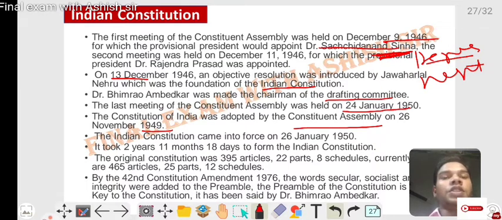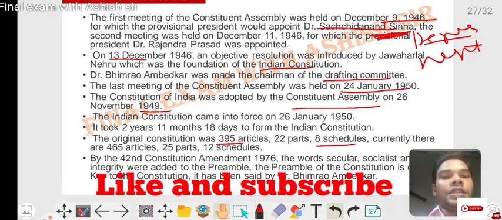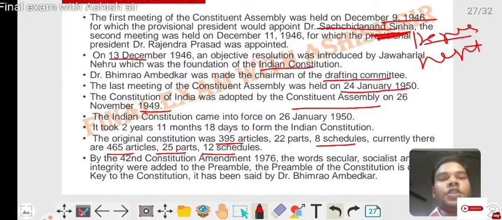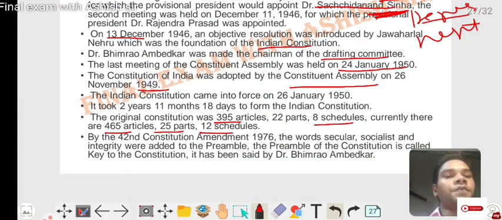The original Constitution had 395 articles, 22 parts and 8 schedules, and currently there are 465 articles, 25 parts and 12 schedules. By the 42nd Constitution Amendment in 1976, the words secular, socialist and integrity were added to the Preamble. The Preamble of the Constitution is called the key of the Constitution. This has been said by Dr. Bhimrao Ambedkar.